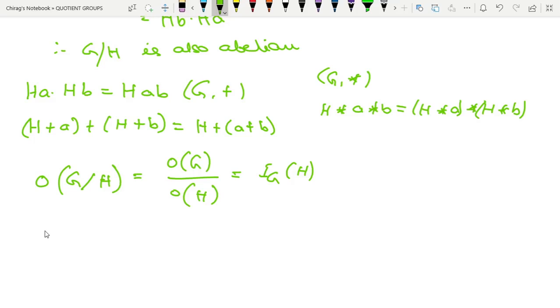For example, consider the group Z6, that is, Z modulo 6.